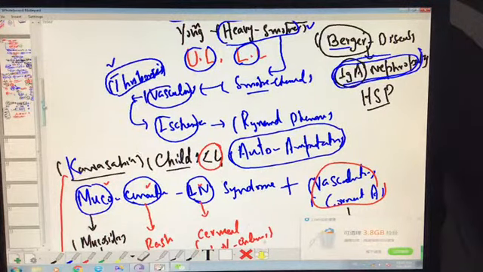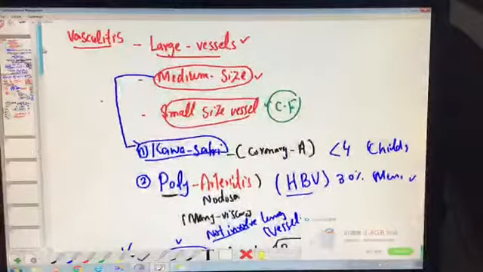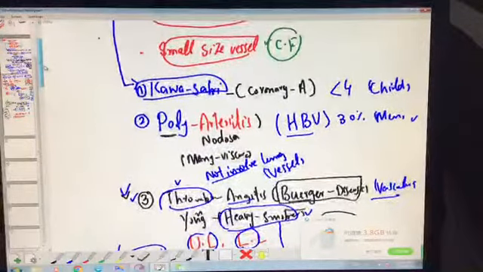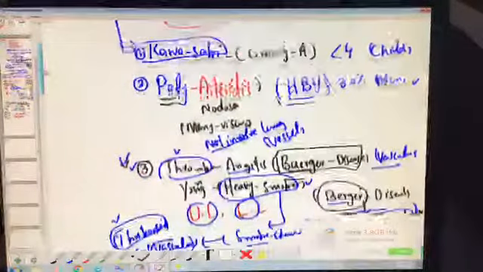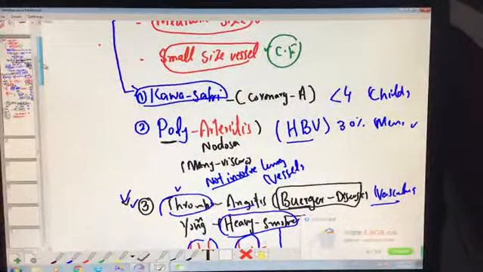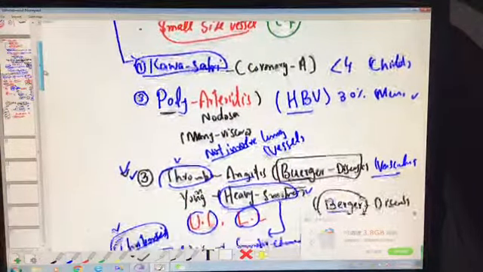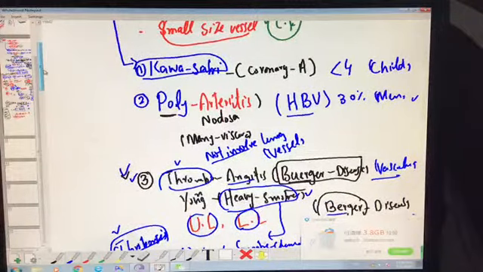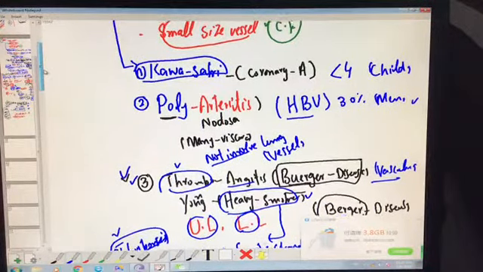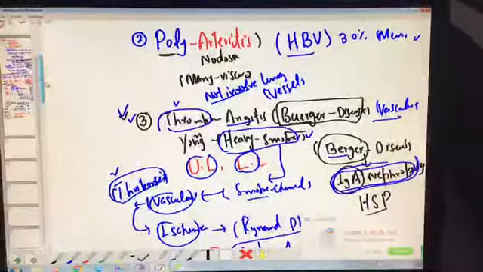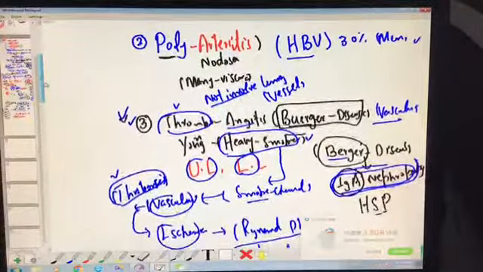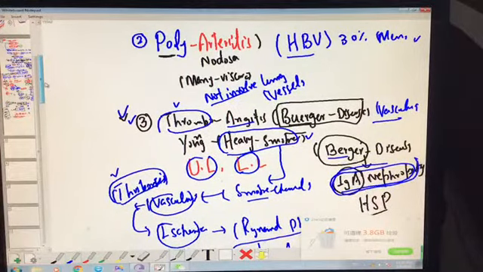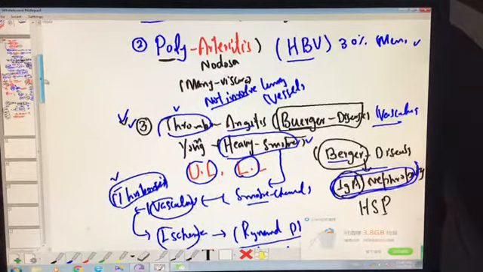So that's all about medium-sized vasculitis, a quick summary. The first is Kawasaki disease, the second is polyarteritis nodosa, and the third is thrombotic angiitis. Kawasaki is a bit autoimmune, and polyarteritis nodosa is a vasculitis developed in almost 30% of cases in persons with a history of hepatitis B. Thrombotic angiitis occurs in young persons who are heavy smokers. That's all about the vasculitis.